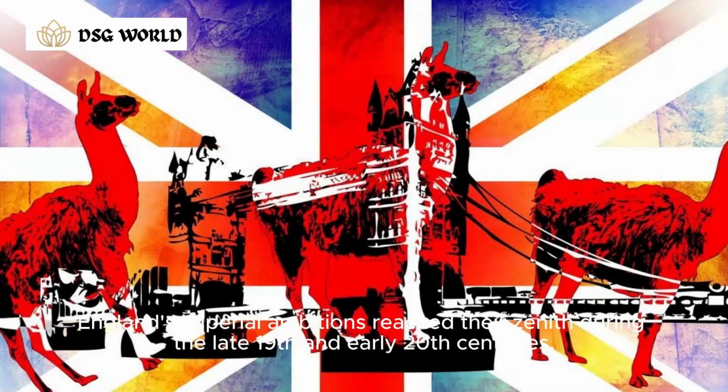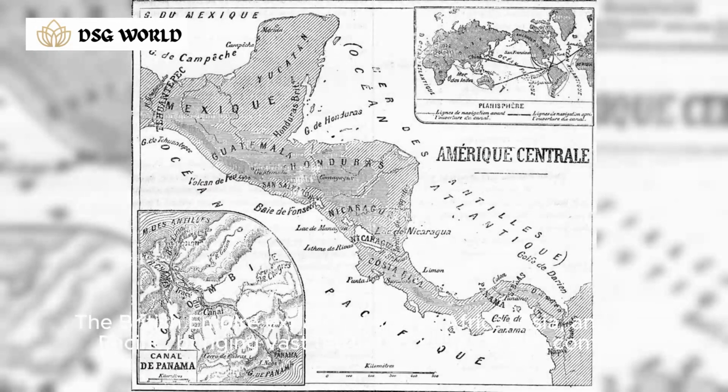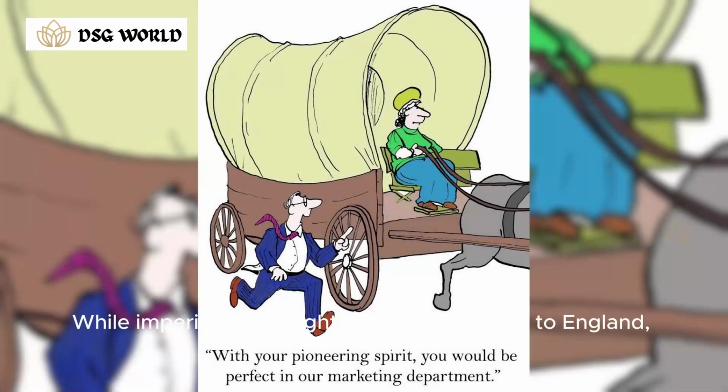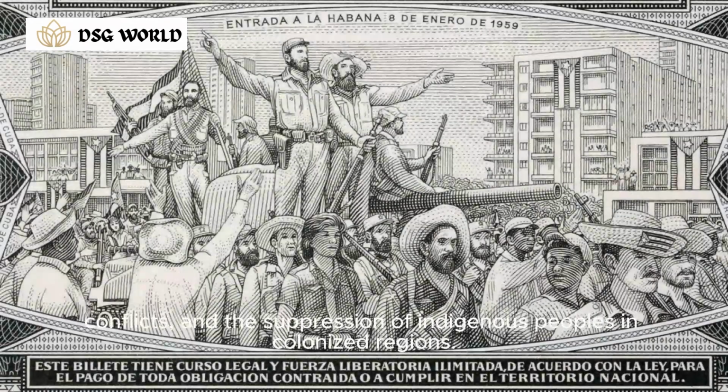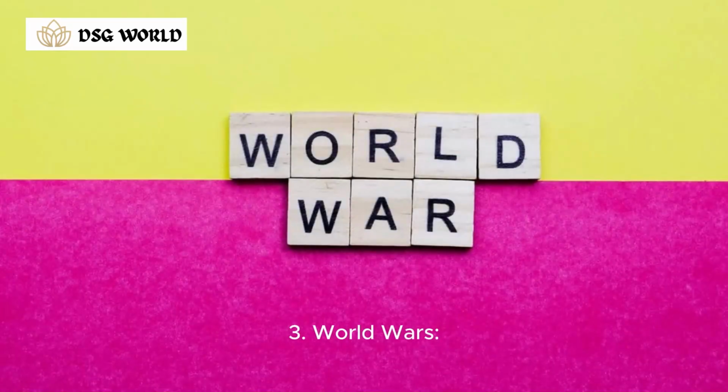2. Imperialism and colonialism. England's imperial ambitions reached their zenith during the late 19th and early 20th centuries. The British Empire expanded across Africa, Asia, and the Pacific, bringing vast territories under British control. While imperialism brought economic benefits to England, it also led to exploitation, conflicts, and the suppression of indigenous peoples in colonized regions.